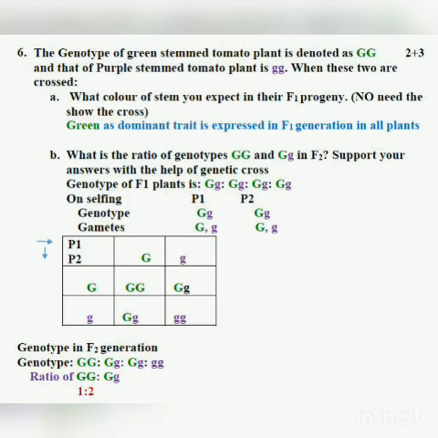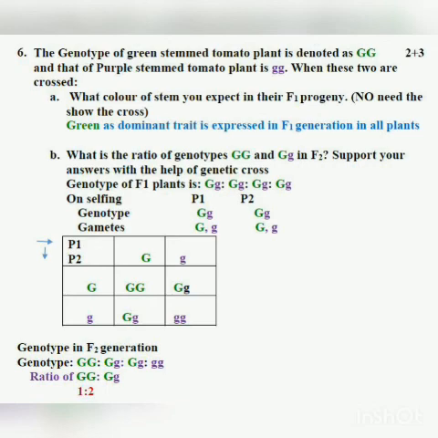Second, what is the ratio of the genotype GG and small gg in the F2 generation? Support your answer with the help of a genetic cross. Now you know the genotype of the F1 plant is capital G, small g. When these plants are crossed among themselves, the parents are capital G, small g and capital G, small g, and this is the genotype. The phenotype is green and green.